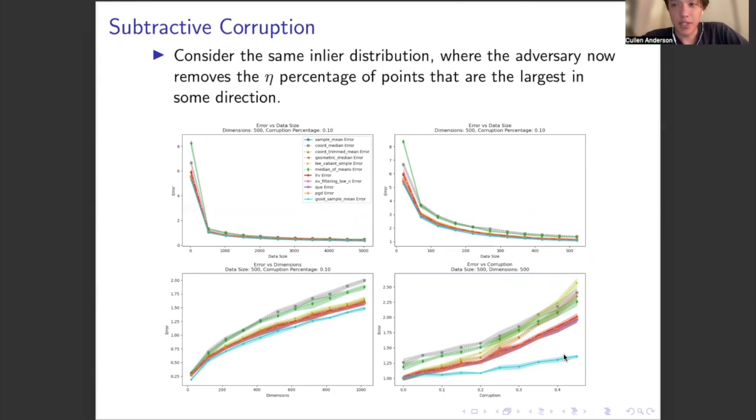So we performed additional experiments using the same inlier distribution of a Gaussian with identity covariance, using various different noise distributions, and we find qualitatively similar results throughout with LRV, eigenvalue filtering, quantum entropy scoring with our adaptations, and projected gradient descent nearly matching optimal sample error throughout. Median of means tending to lag slightly behind, but varying more depending on the distribution. And other estimators performing much poorer.